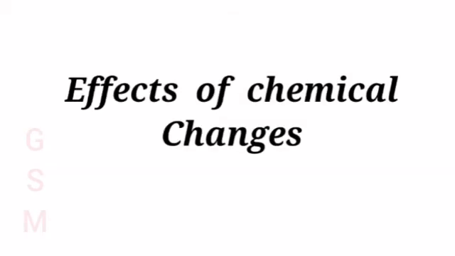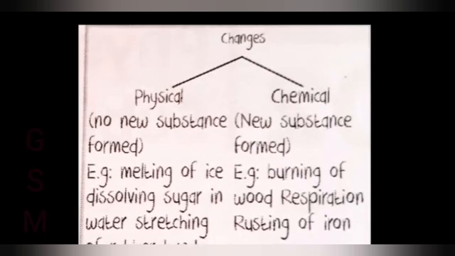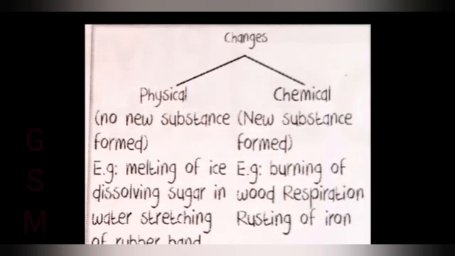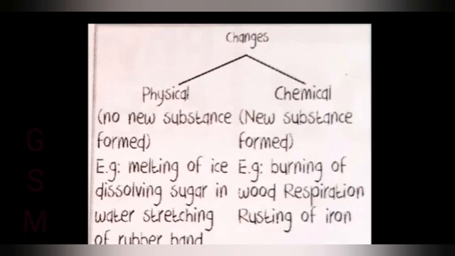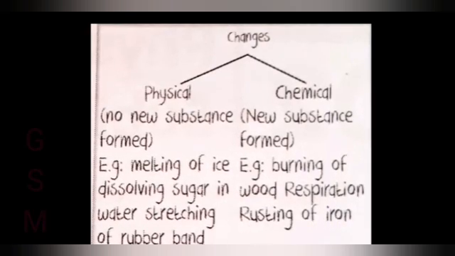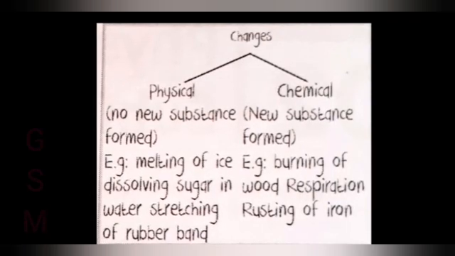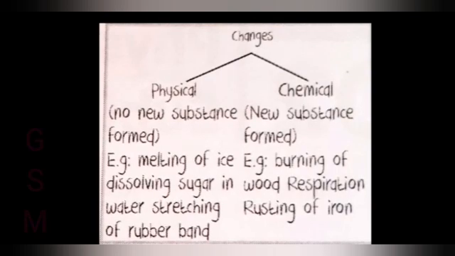So now you are all clear about the chemical changes. New substances are formed and you have to know about the effects of chemical changes. Due to chemical reaction, there are color changes, smell, production of light. These are the chemical changes. So I hope you all understood about physical change and also chemical change. Physical change means during these changes no new substances are formed. Like that, in chemical change, new substances with entirely new properties are formed. Those are called chemical changes.